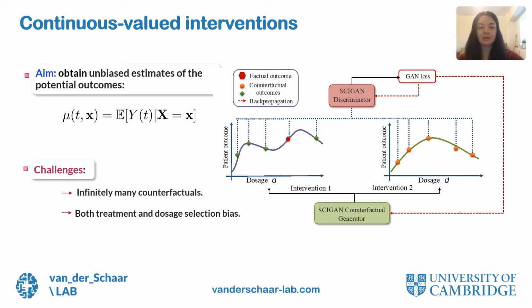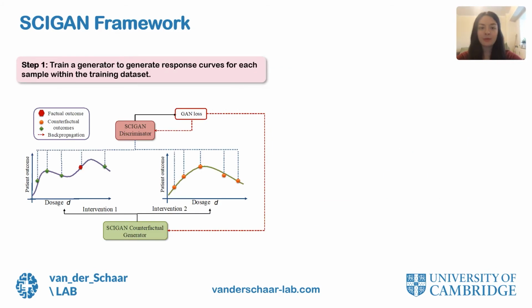The intuition is that if a counterfactual generator and discriminator are trained adversarially, then the generator can fool the discriminator such that it will not be able to correctly identify the factual outcome by generating the potential outcomes according to their true distribution. We propose estimating individualized dose response curves by first training a counterfactual generator using a min-max adversarial game to generate response curves for each sample within the training dataset.